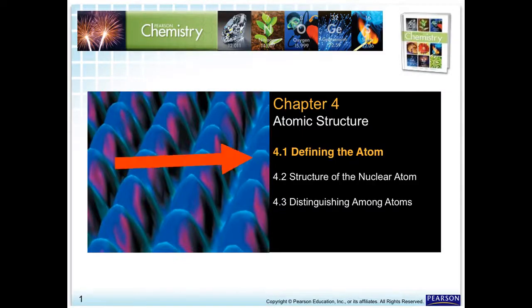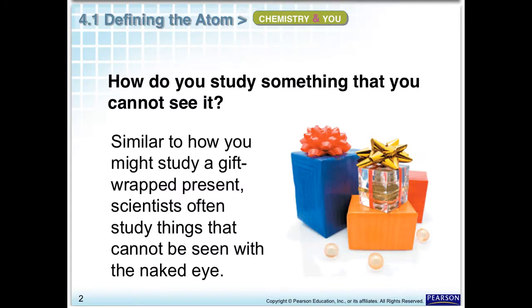Okay, section 4.1, defining the atom. One of the biggest problems in chemistry is how do you study something you can't see? If it's so small you can't see it, it makes it difficult to know what's going on. But scientists use some of the same techniques you use here in a month or so. When it gets close to Christmas and you see a wrapped present, you can try and make observations about what's inside even without opening it.